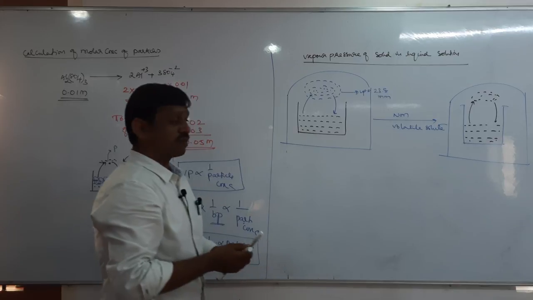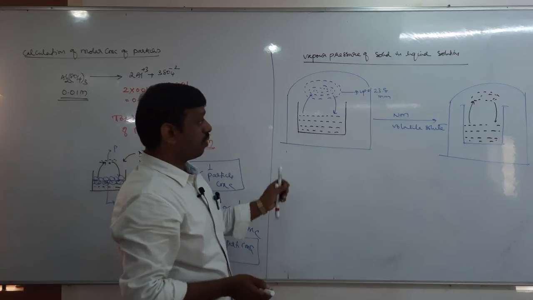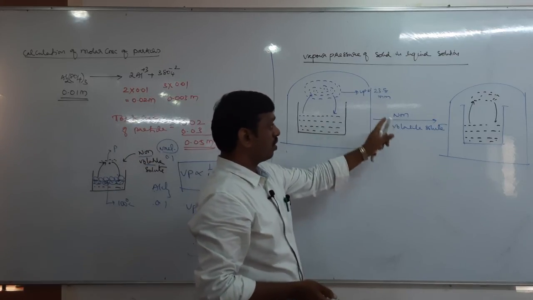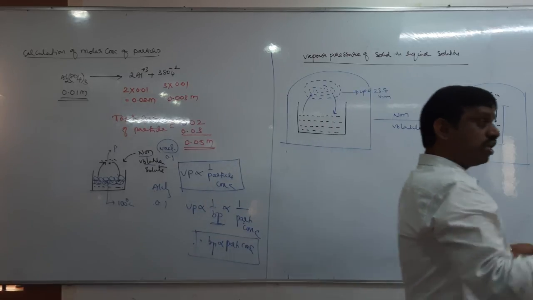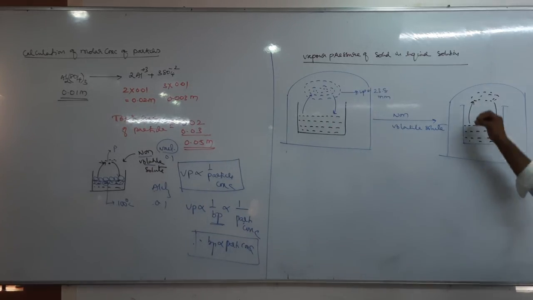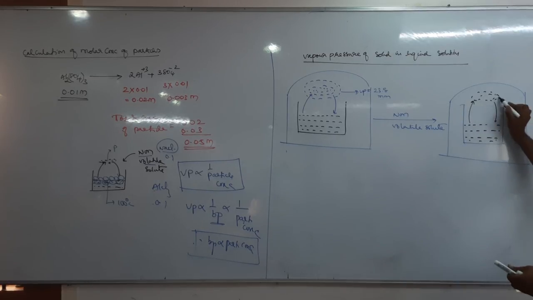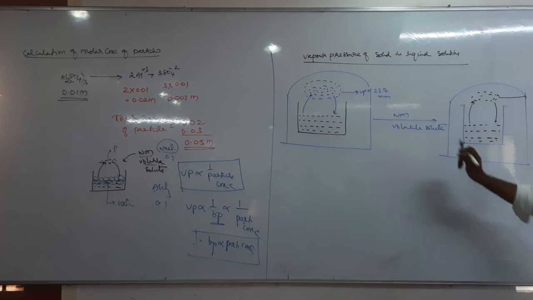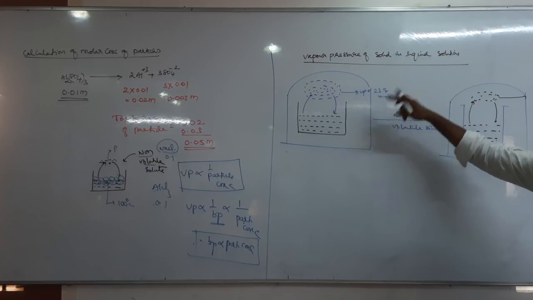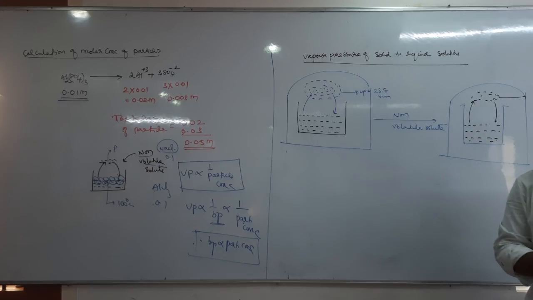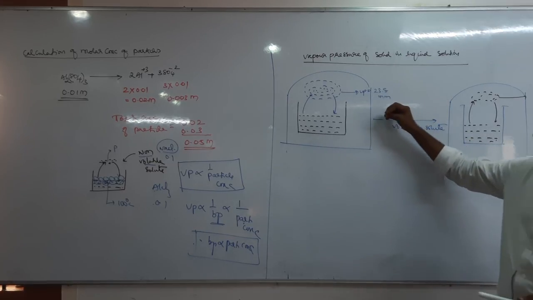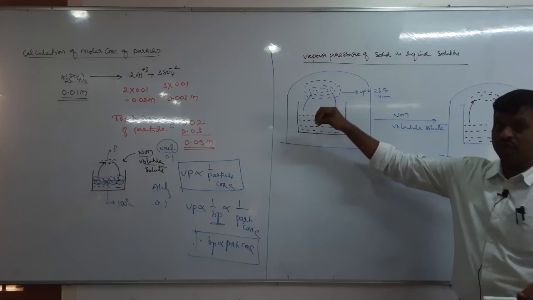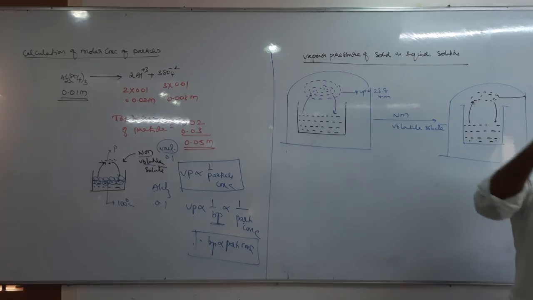Now the question is, initially the vapor pressure is 23.8 mm of mercury. When a non-volatile solute is added, what is the vapor pressure of water: less than 23.8, greater than 23.8, or equal to 23.8? It should be less than 23.8. It means when a non-volatile solute is added to a pure volatile solvent, the vapor pressure of the solution decreases.